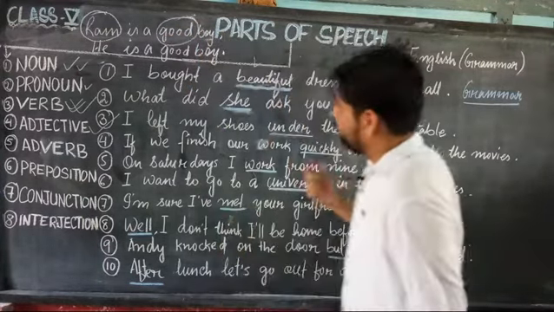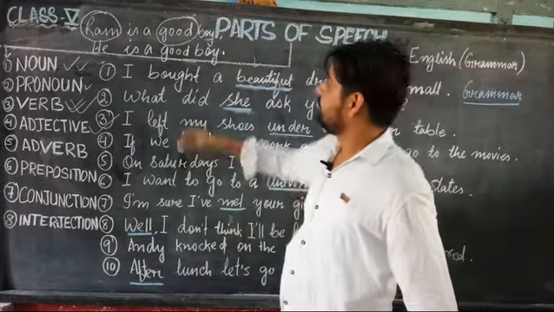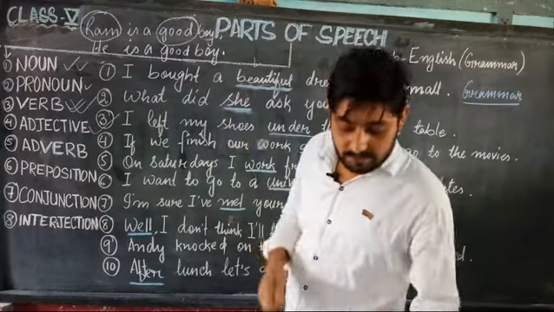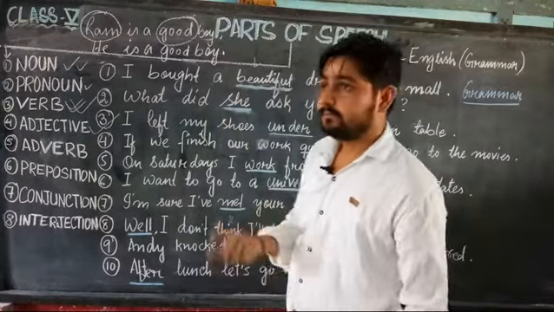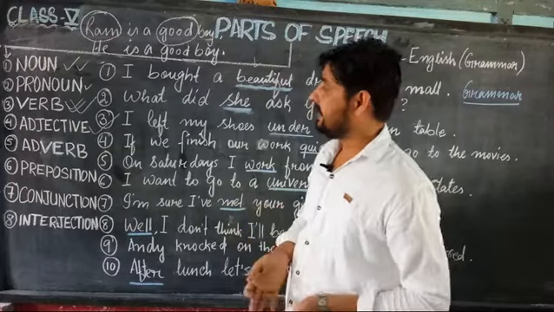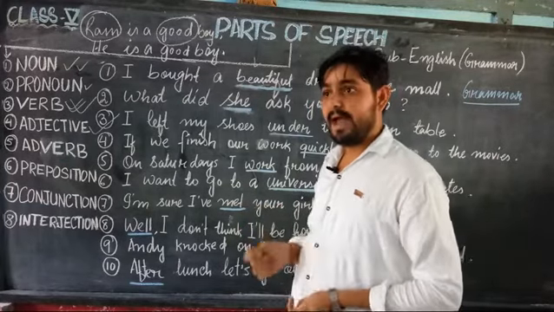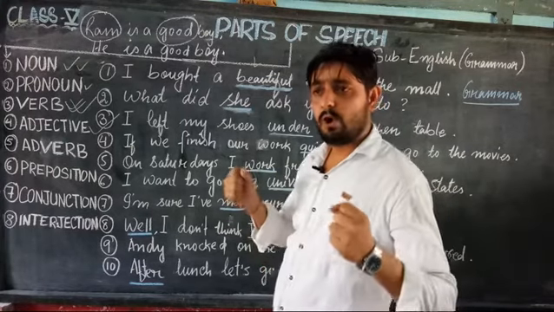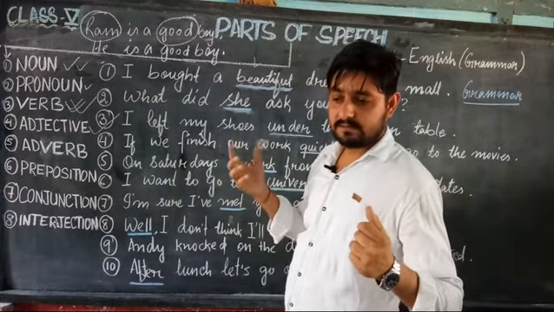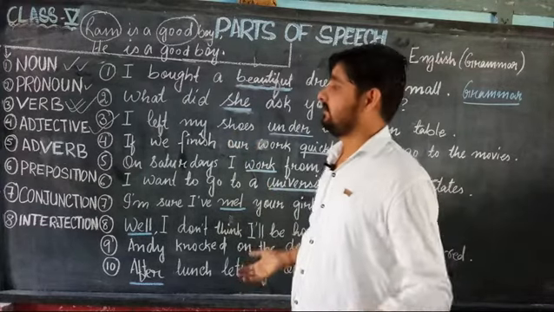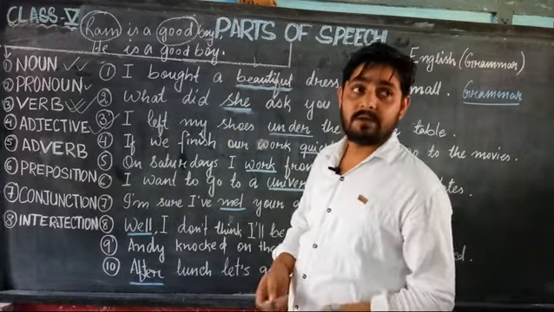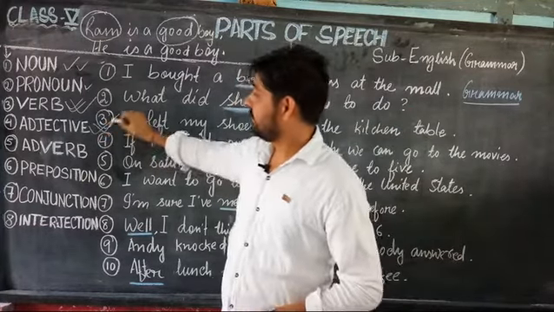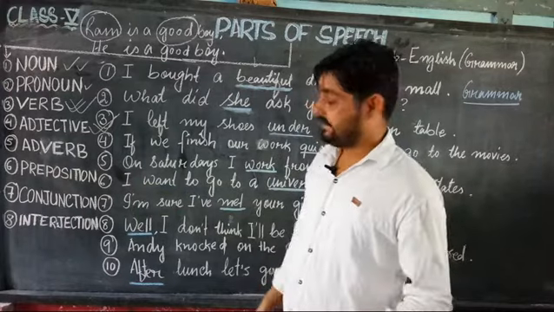Good is the word which qualifies the noun, which is Ram or boy. There are many adjectives, like good, bad, innocent, sweet, smaller, tall, big, and many others. The words which qualify the noun are called adjectives.